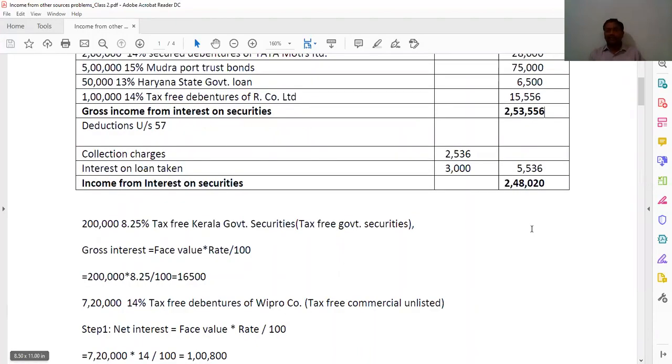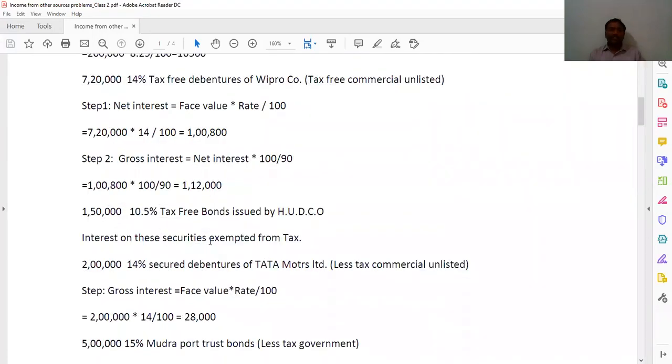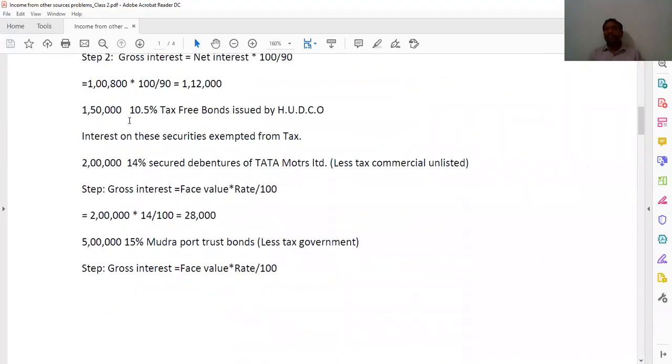That I wrote here 1,12,000. And next one is, as given in the question itself, 1,50,000 10.5% tax-free bonds issued by RUCO. The interest on these securities is exempted from tax. Then 2 lakhs 14% secured debentures of Tata Motors Limited. Tax-free word is not there, so we write less tax. Tata means commercial unlisted. It is not mentioned, that's why you say unlisted.